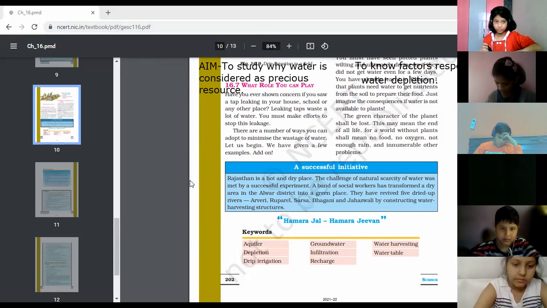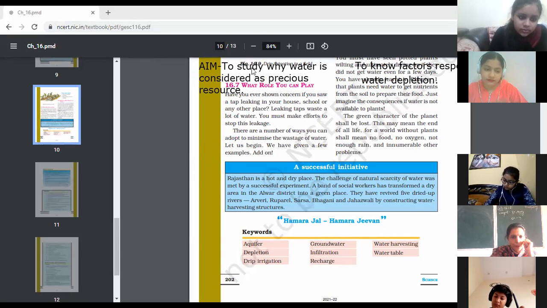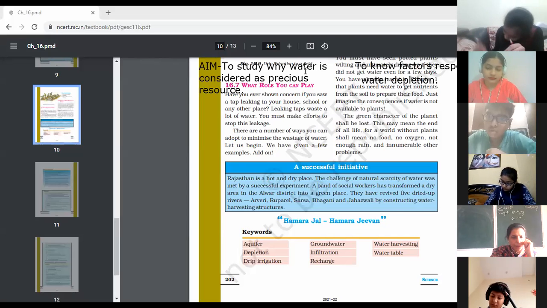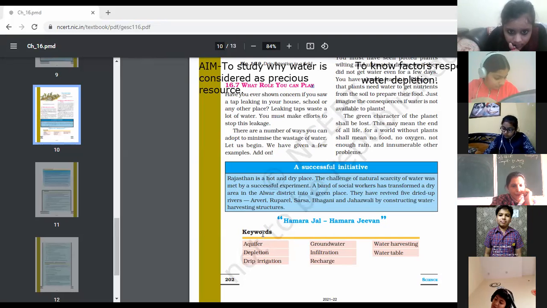At places, the groundwater is stored between layers of hard rock below the water table. This is known as aquifer. Can you tell the page number? Ma'am, it is on page number 197. Children, those who have not found it, you can also mark the aquifer.